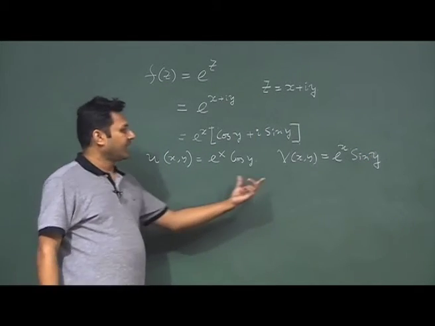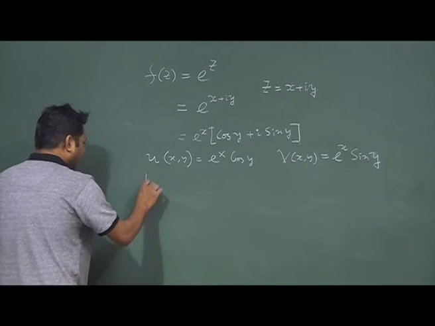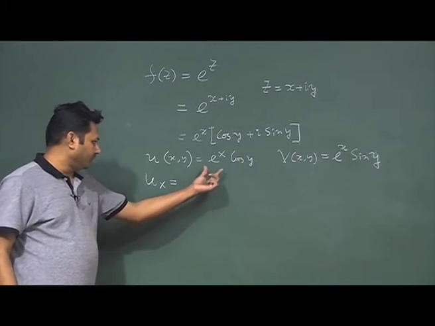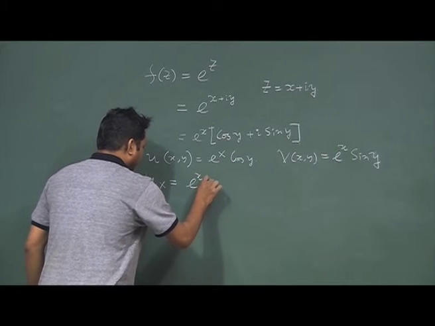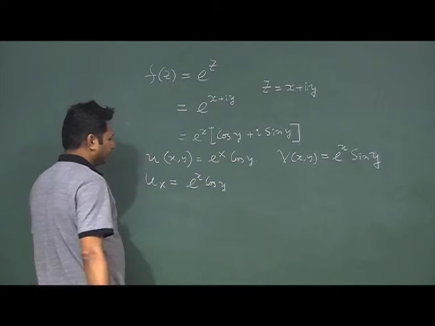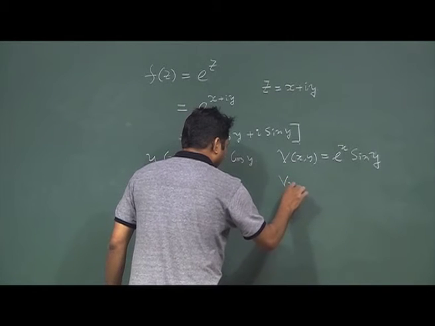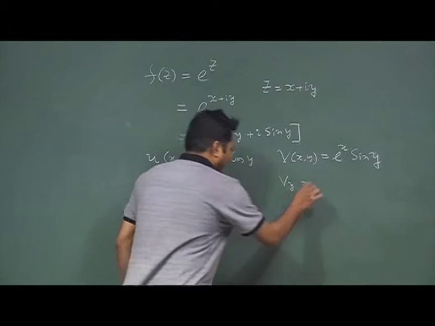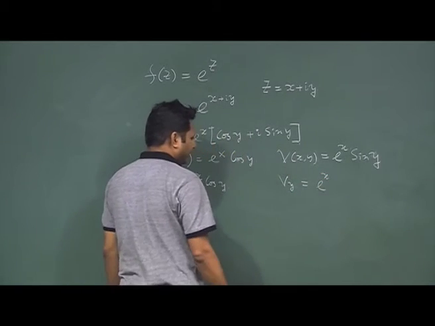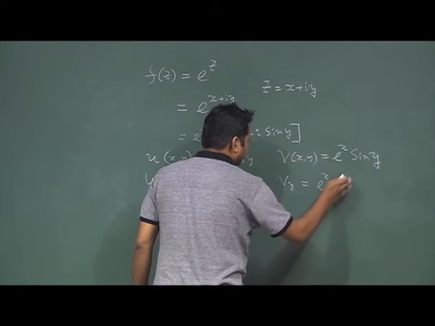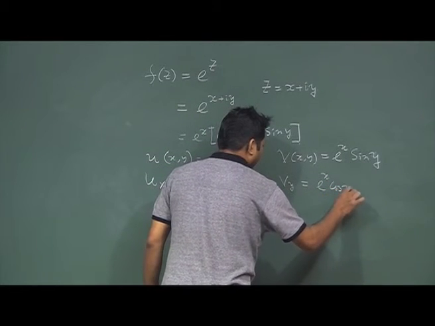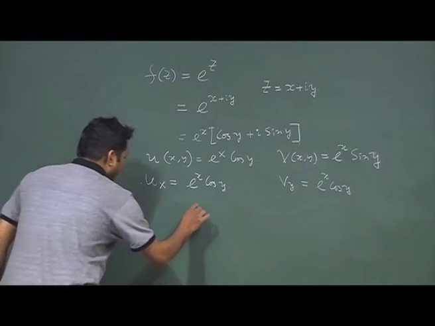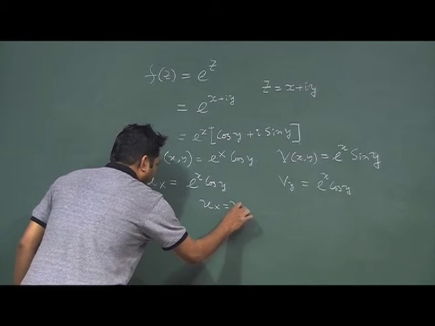When we have u and v in this form, then we are in a position to write what is ux. ux is the partial derivative with respect to x. If I do it, it will be simply e to the power x cos y. What about vy? vy is the partial derivative with respect to y. If I do this here, I should have e to the power x cos y, and from here I can write ux is equal to vy.